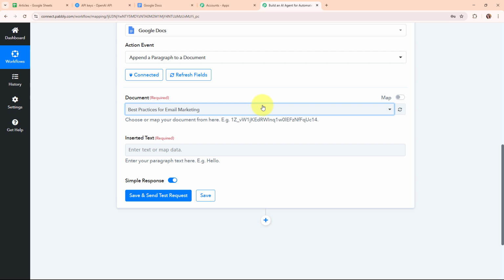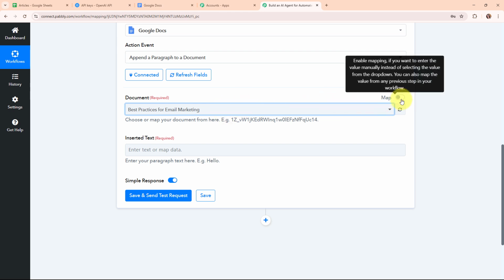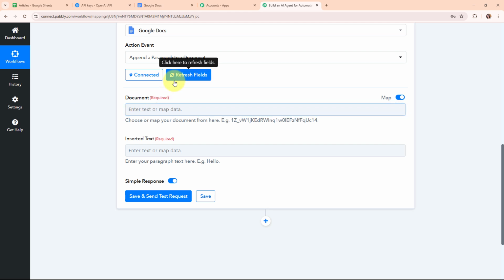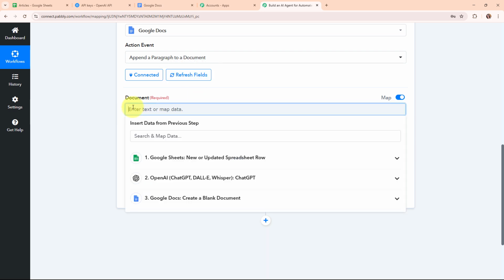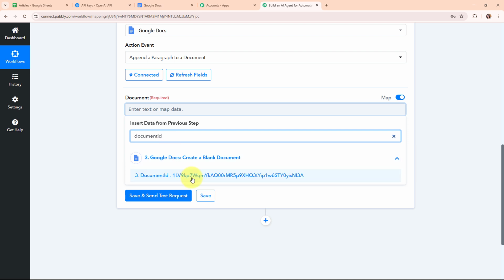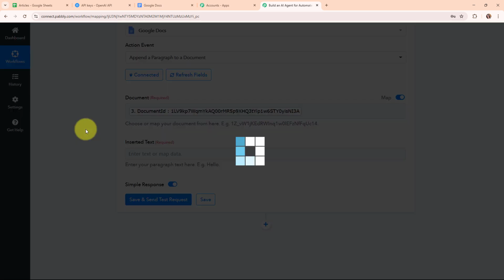whenever this automation runs and generates a new article, the document ID should automatically be updated with the new document ID created. So now I'm going to turn on this map button and then I'm going to remove this document ID from here, and then I'm going to click on this refresh field. And now I'm going to map the document ID from the response that I've received in my previous action step of Google Docs. So here I'm going to search for the document ID. So this is the document ID, so I'm going to map it over here.